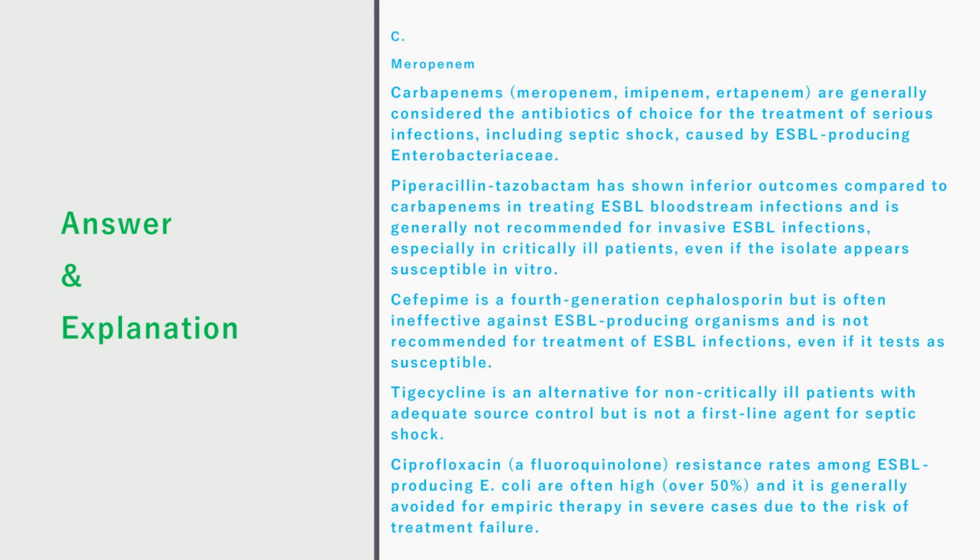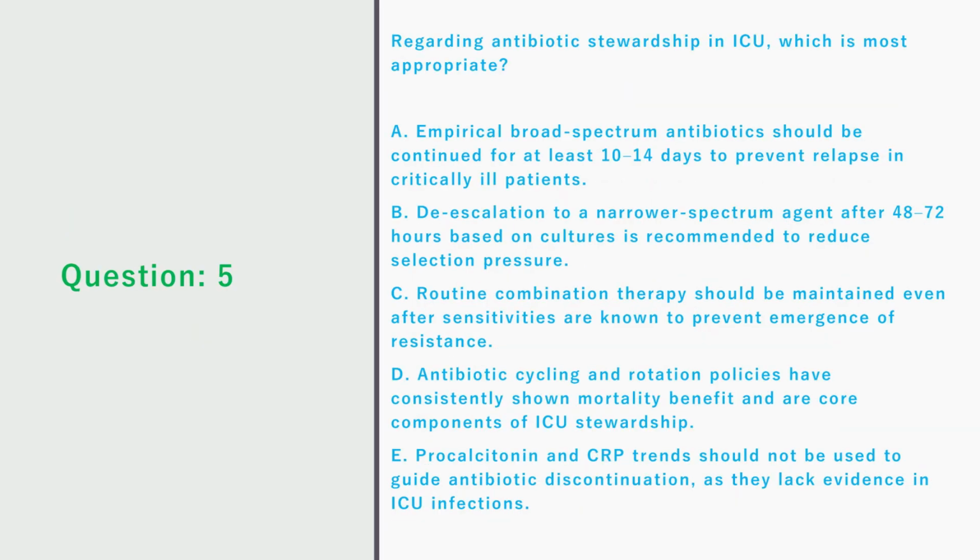Cefepime is a fourth-generation cephalosporin but is often ineffective against ESBL-producing organisms and is not recommended for treatment of ESBL infections, even if it tests as susceptible. Tigecycline is an alternative for non-critically ill patients with adequate source control, but is not a first-line agent for septic shock. Ciprofloxacin resistance rates among ESBL-producing E. coli are often high, over 50%, and it is generally avoided for empiric therapy in severe cases due to the risk of treatment failure.